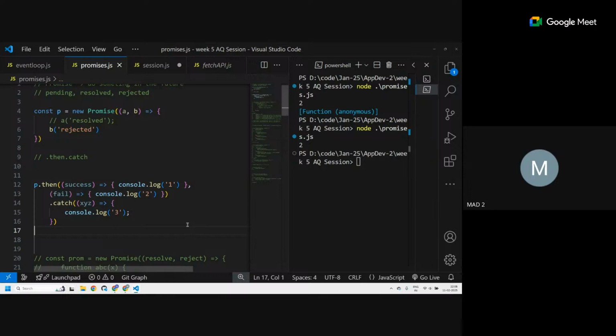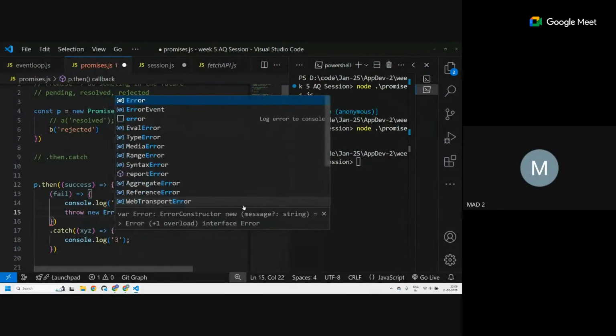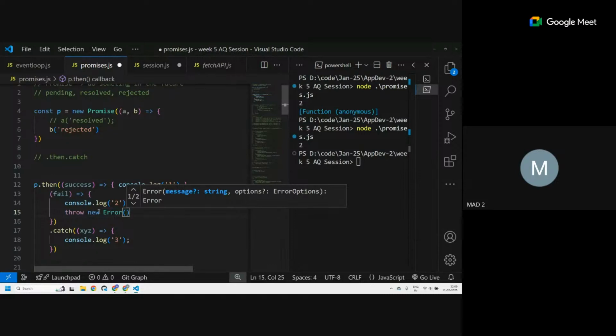Yes. So does anyone know how they can throw an error? How do you manually throw an error? New throw. New error. Okay, so if I throw an error over here, for those who don't know this, you can manually throw an error. So this is what I'm doing. I'm creating a new error and I'm throwing it. Throw new error. Okay, I'm manually throwing an error.